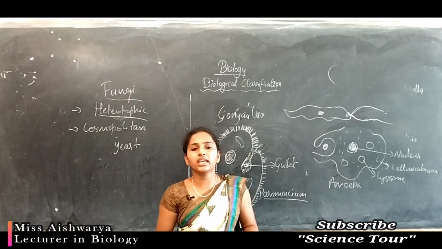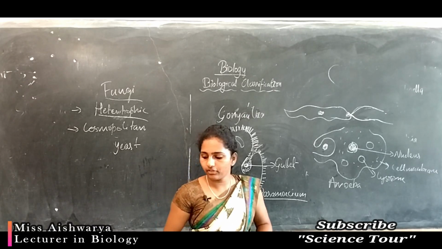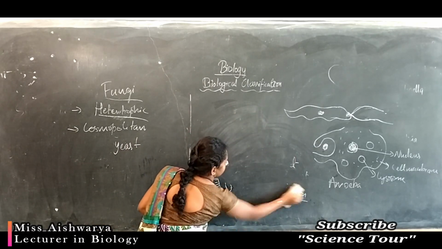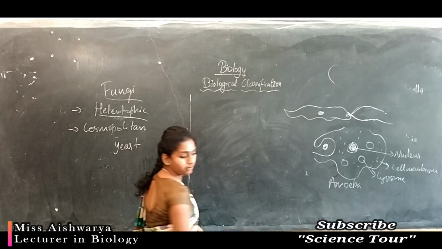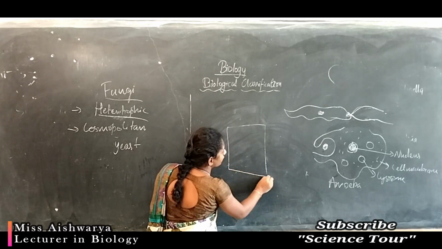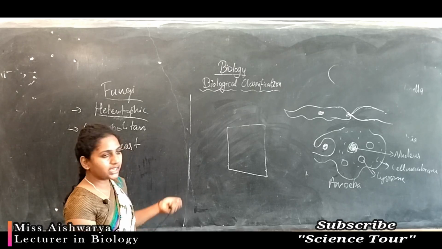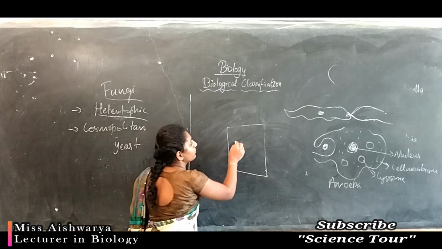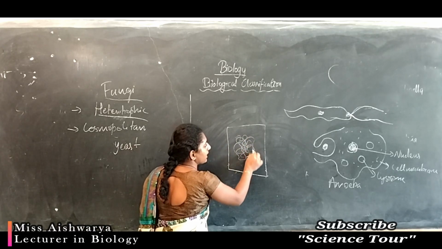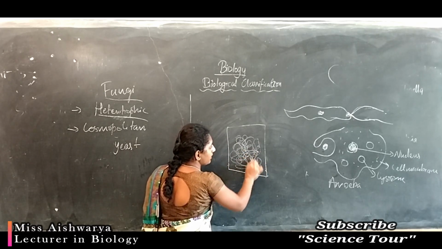You have seen, if you keep a bread or fruits or any food material for a long time, if you keep a bread, this is a bread piece, for a long time in an open container, you can see the formation of a thin, cottony, white colored mass, right?